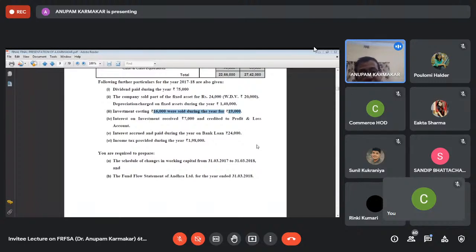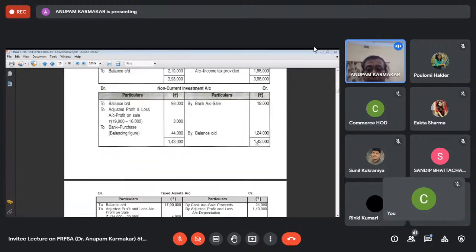Okay, so interest accrued and paid, that means the company has taken a bank loan, and the interest due and paid on that is 24. And income tax provided during the year is 1,98,000. Remember that. Now, first of all, we have to prepare.